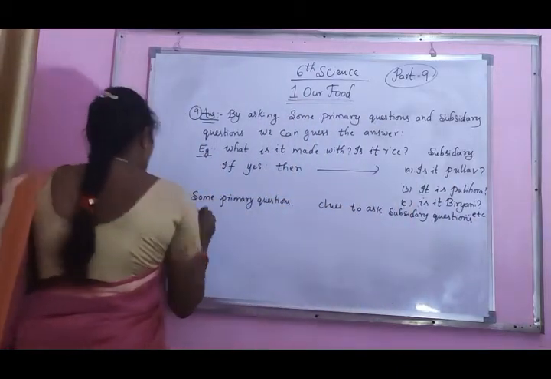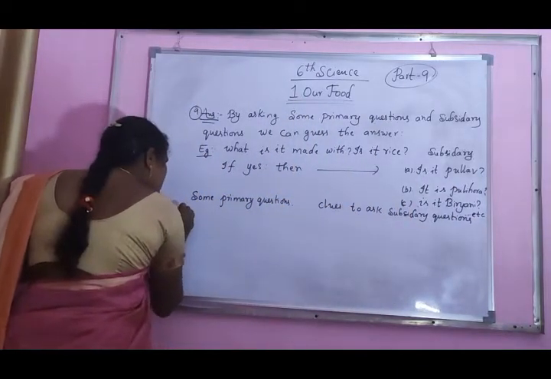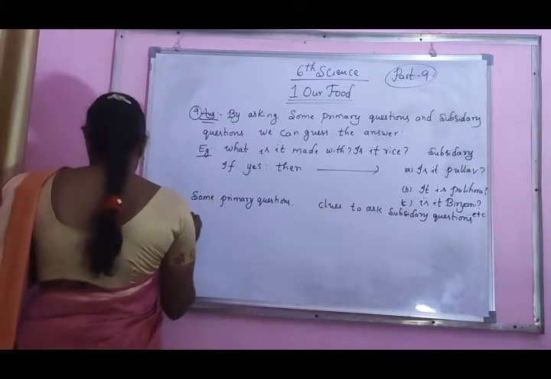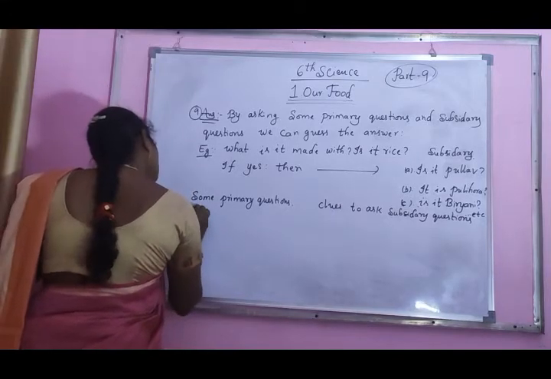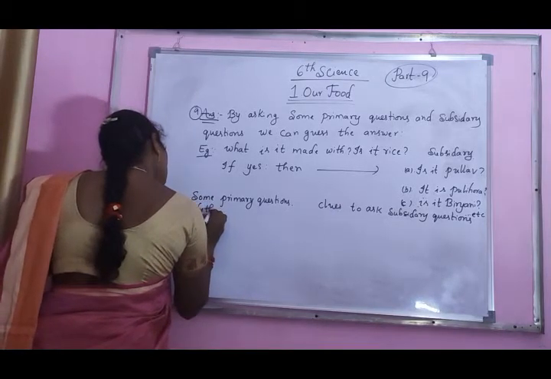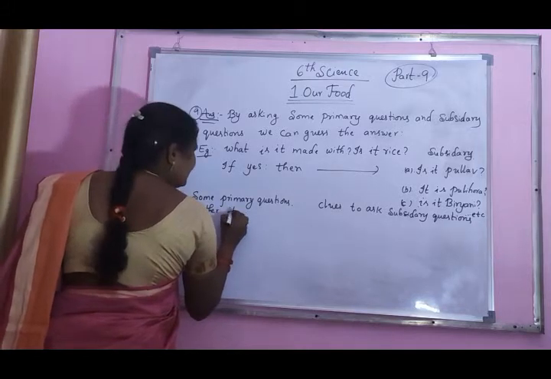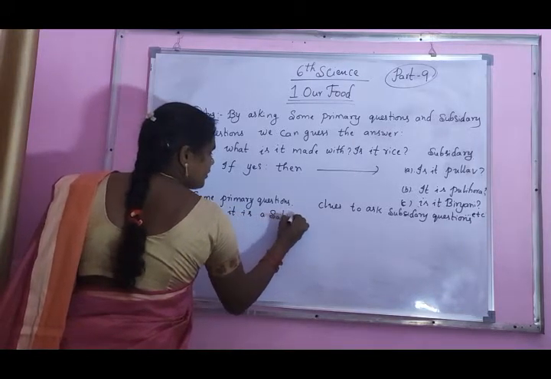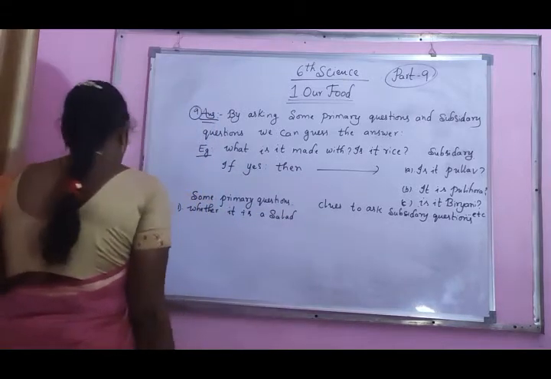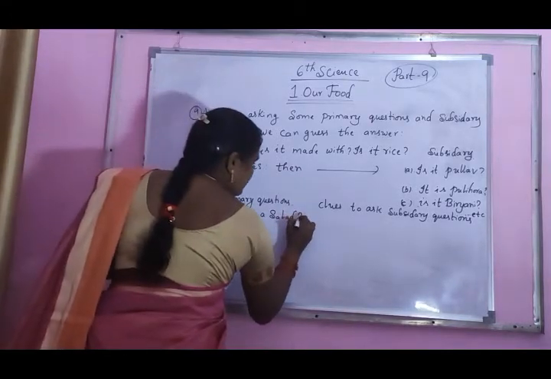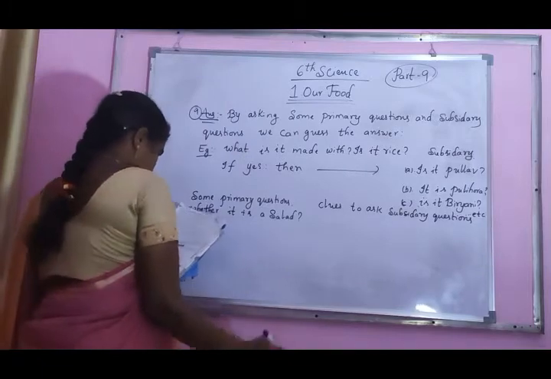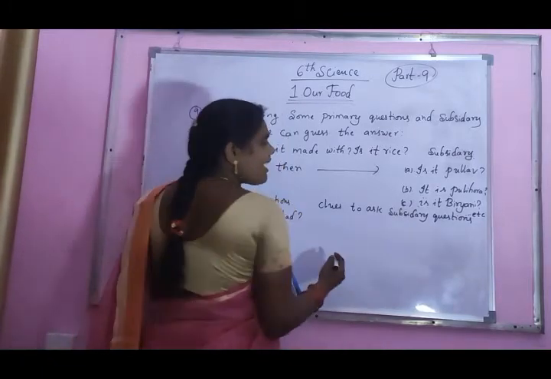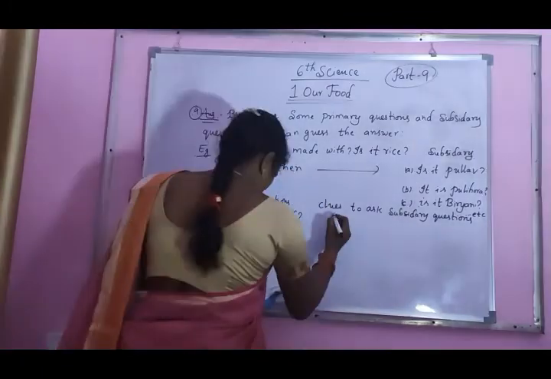First one. Here some primary question, the first one: whether it is a salad. This one is a question, that's why we put a question mark. Here, clues to ask subsidiary questions.